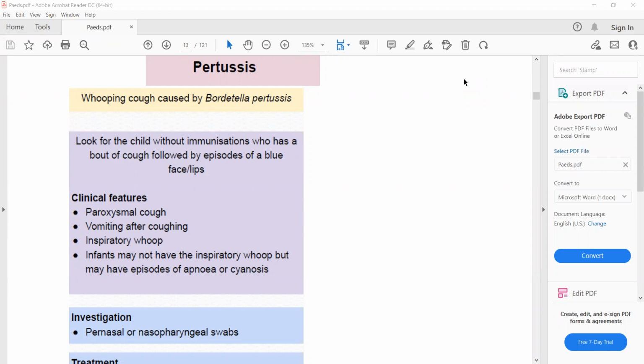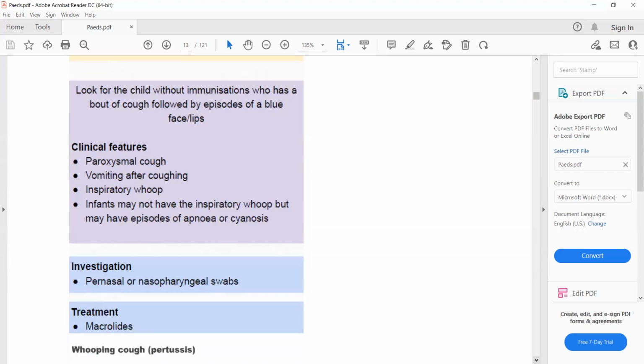The only feature of croup is barking cough that is worse at night. There is no vomiting after cough or cyanosis after cough. While in pertussis, both of these features or one of them will be present along with bouts of cough. The investigation is done with pernasal or nasopharyngeal swabs, and the treatment is macrolides such as clarithromycin.